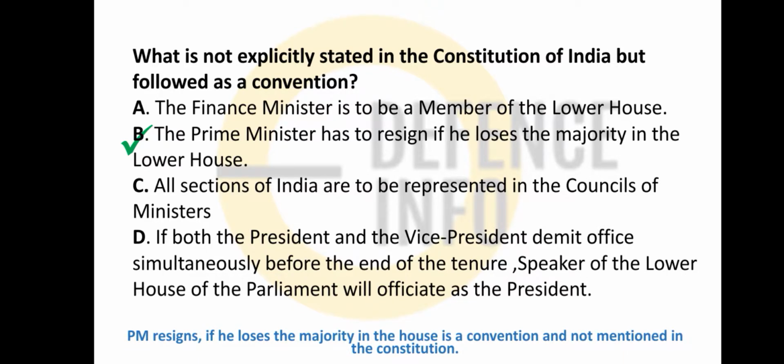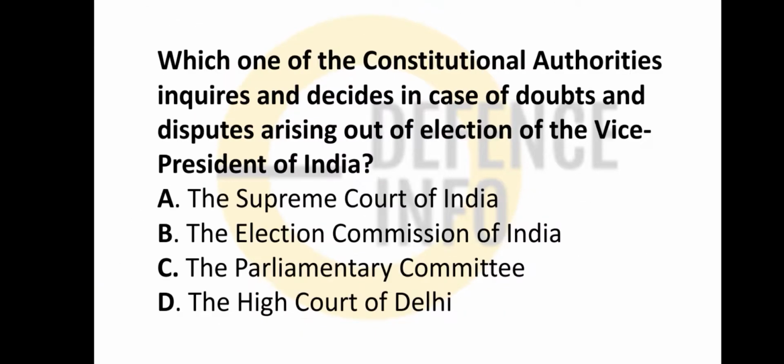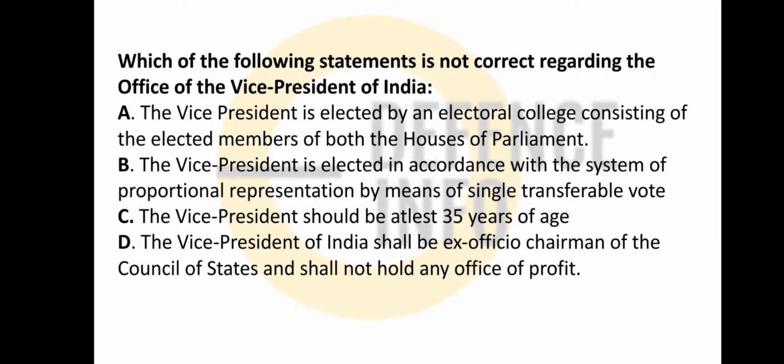And friends, PM resigning if he loses the majority in the house is a convention not mentioned in the Constitution. It is not mentioned anywhere. It means if the PM resigns, the government will topple and the next election will take place. Which one of the following constitutional authorities decides in case of doubt and dispute arising out of the election of the Vice President of India? I already told you, the Supreme Court has the authority if any dispute arises in the Vice President election. Option A is the correct one.